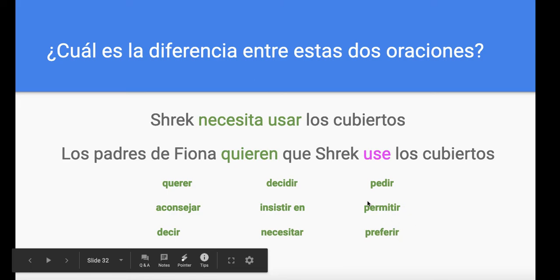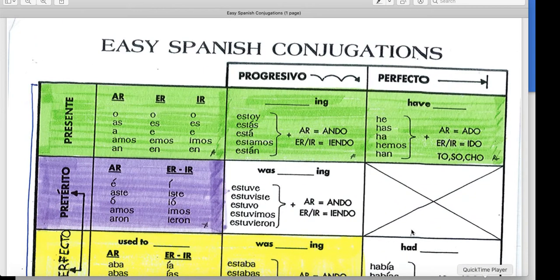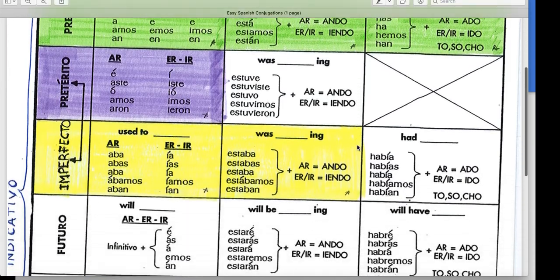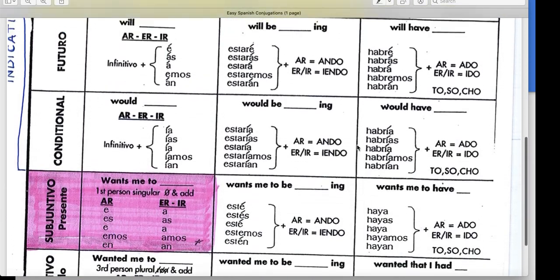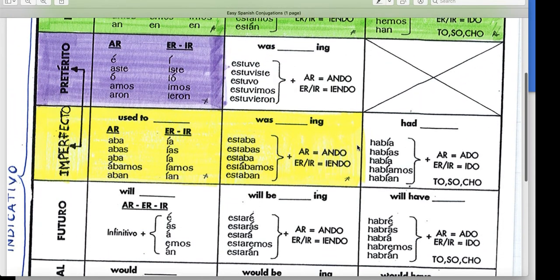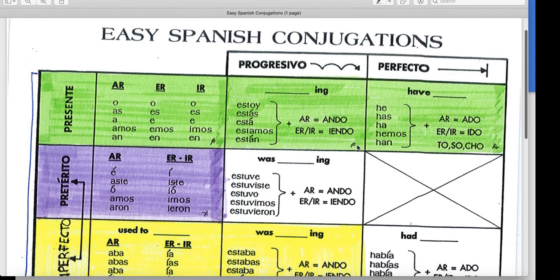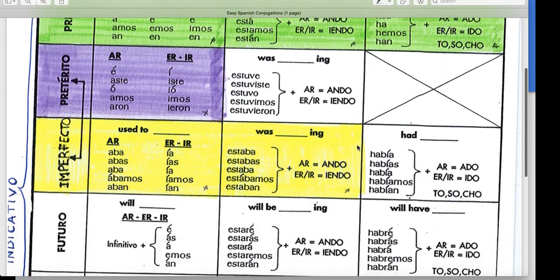So now we need to practice. Now, I gave you this document, guys. Hopefully you still have it in your binder. If not, you can download it. This is a good summary and a good general overview.